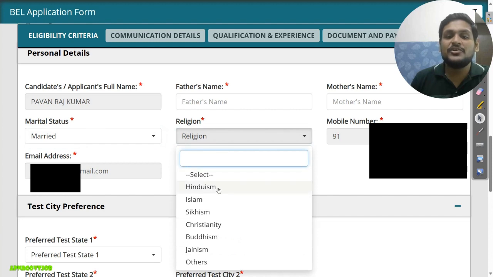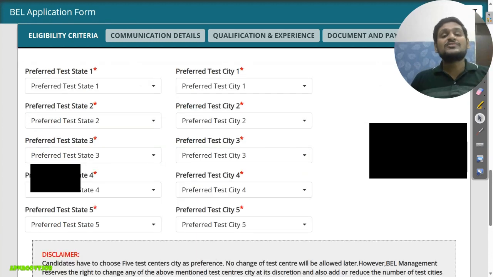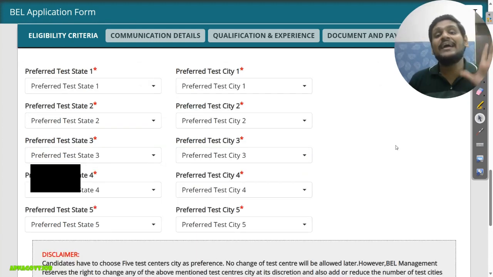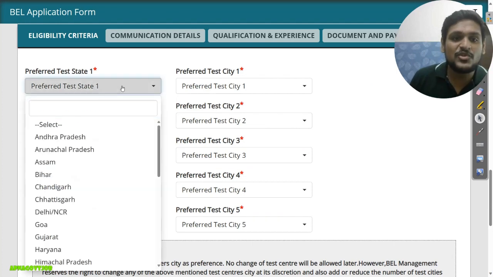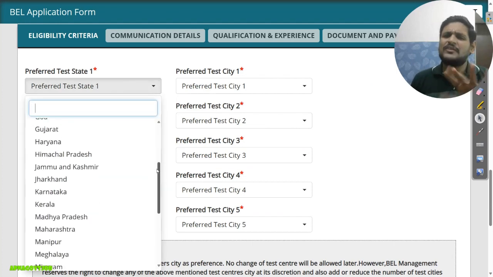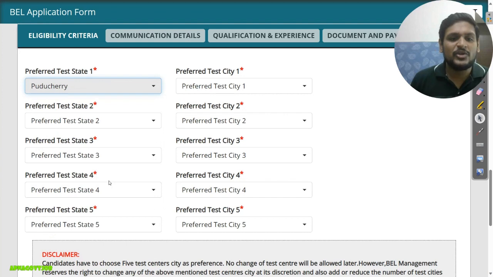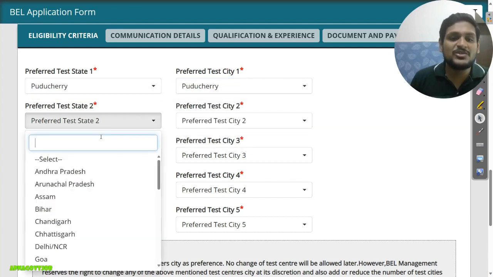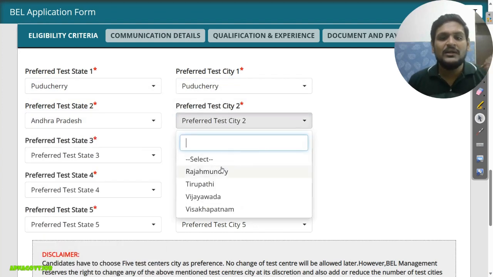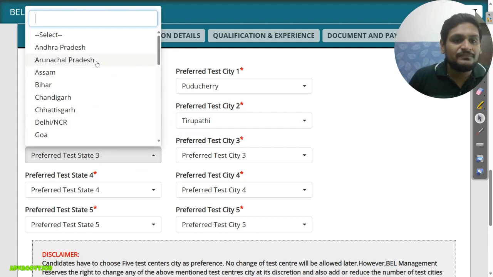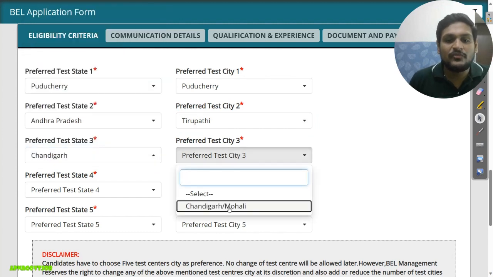Then here you need to select your marital status. Then select your religion from this. Now most important, your exam centers. You can choose 5 exam centers for your exam. First you can see here, all over India we have enough number of centers, so no problem in that. Any center you can choose, and the city also you can choose. In Andhra Pradesh we have 4 options. Then in Chandigarh we also have 1 option.